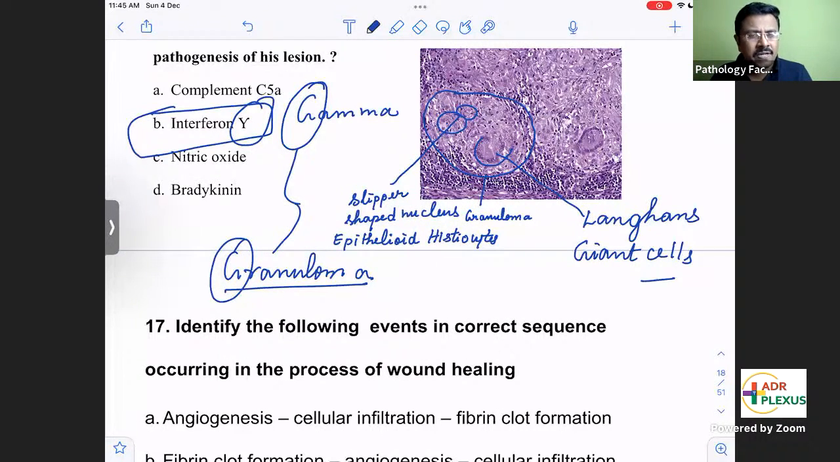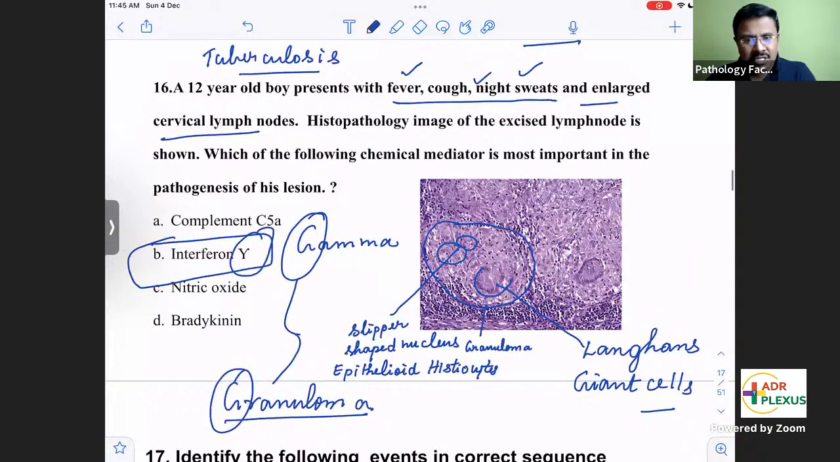Remember another concept. Here, you can see there is no caseous necrosis. Tuberculosis can present as both caseating and non-caseating granuloma. For us, TB always brings to mind caseous necrosis. Yes, correct, tuberculosis has caseous necrosis and caseous granuloma. But non-caseating granuloma is also possible in tuberculosis. Depending on how the question is framed, you have to answer accordingly.